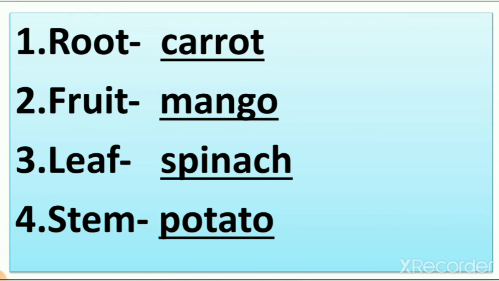So let's write the answer: carrot, root, mango, fruit, spinach, leaf and stem, potato. So now you can understand which part of the plant we eat, right? So we identify different parts of the plant which we eat as vegetable, right? So here I write the answer. Again I repeat: root carrot, fruit mango, leaf spinach and stem potato.